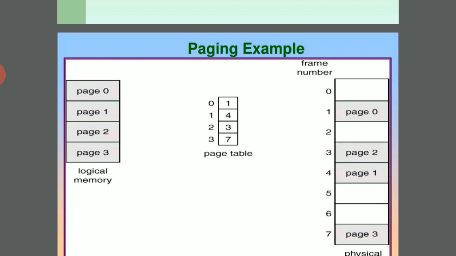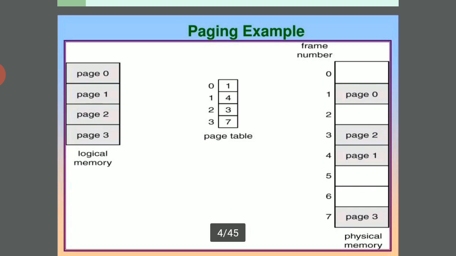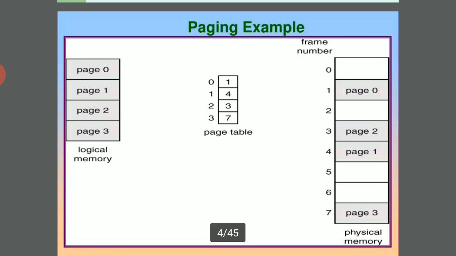And the page table. In this table, all the pages are adjusted, and it is called the page table. Here 0, 1, 2, 3 map to frame numbers 1, 3, 4, 7. That is the page table. This is the logical memory of pages 0 to 3, adjusted into the physical memory.